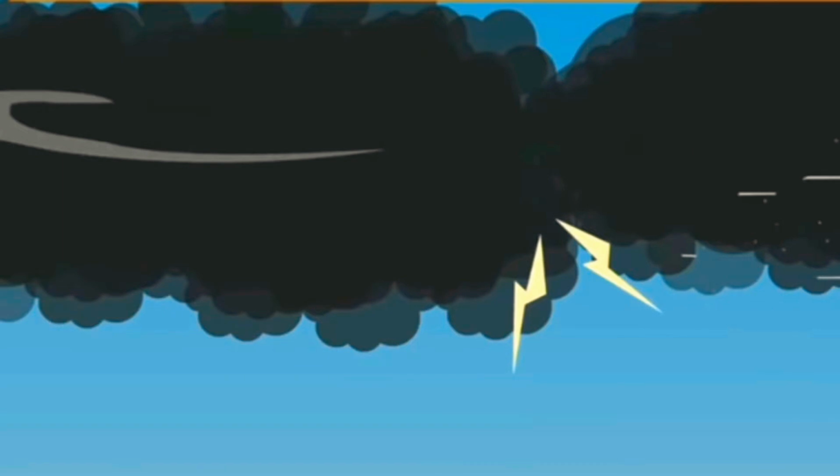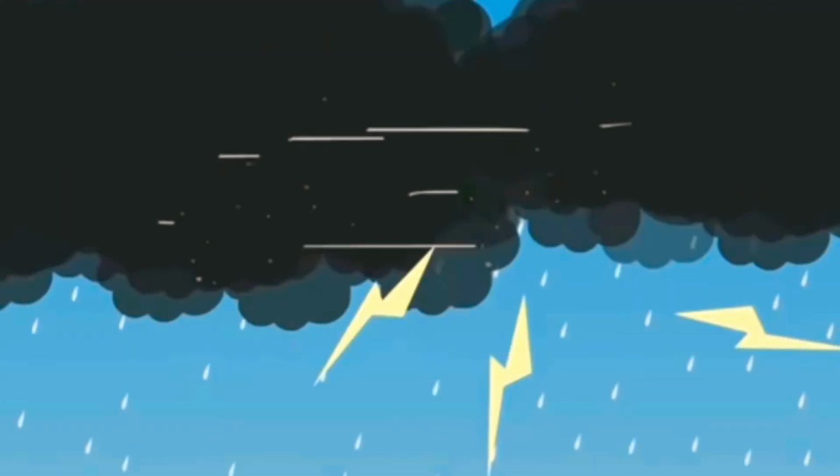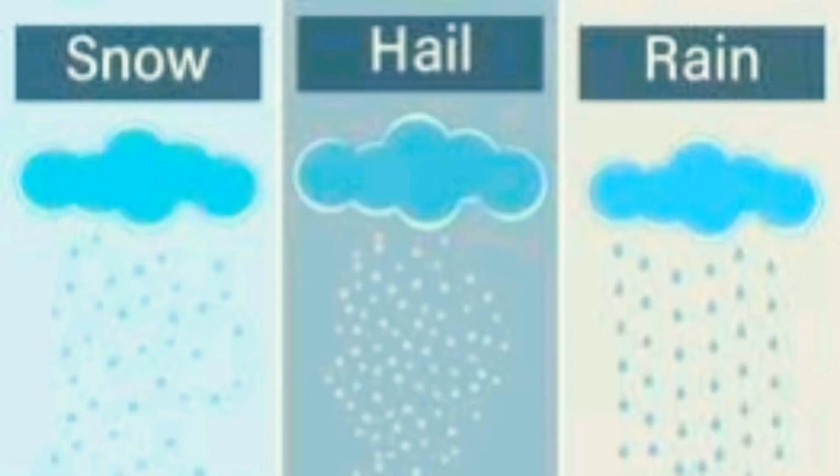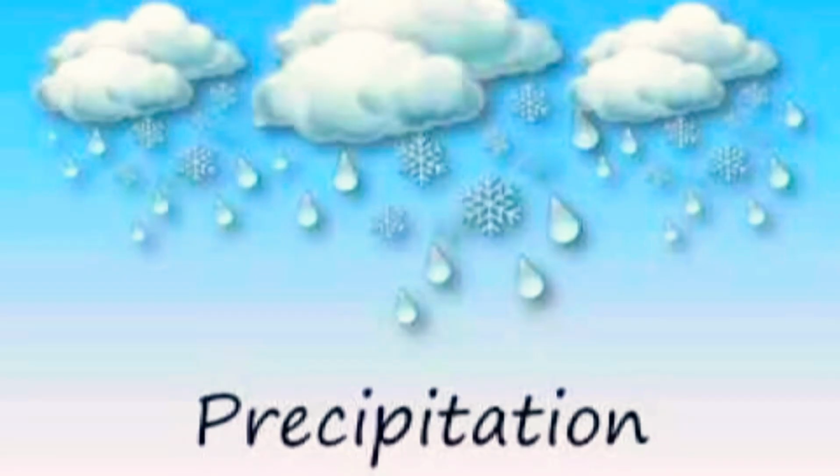When the clouds become heavier, it falls back to the earth in the form of rain, hail and snow. This process is called precipitation.